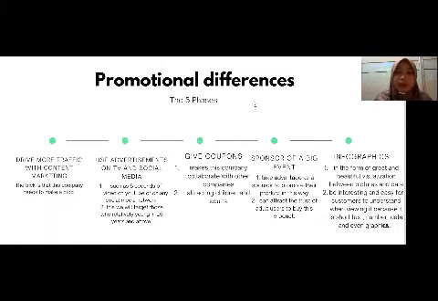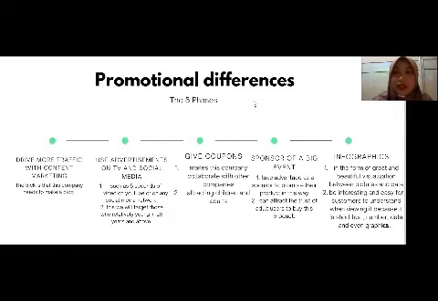Today I want to share about promotional difference. Why do we need to find the promotional difference? Because each country has different promotion in the part of language and in the part of their culture, the way they make advertisement or promotion attractive.